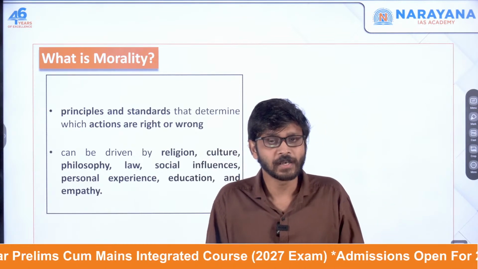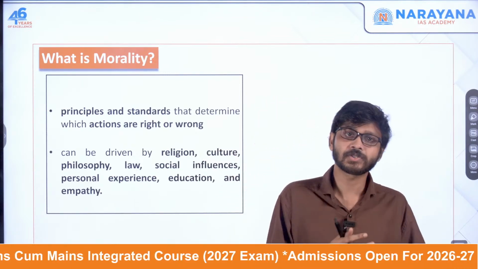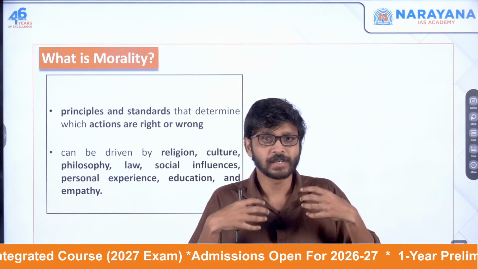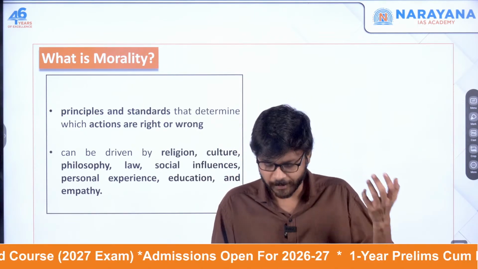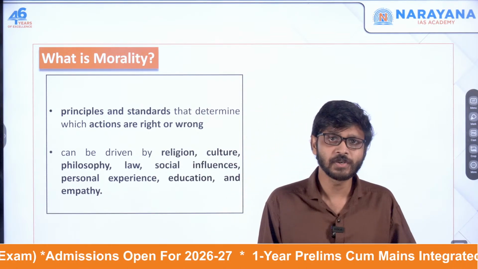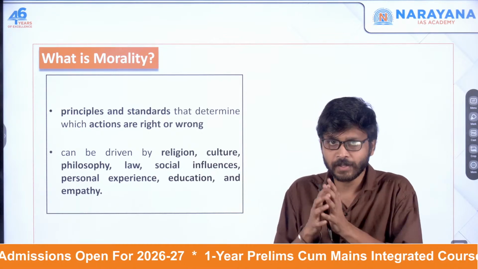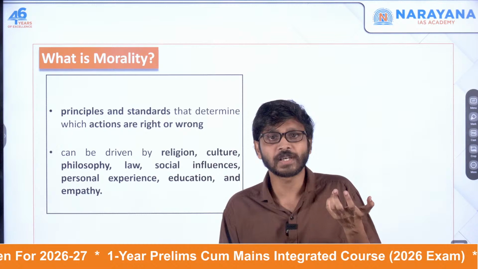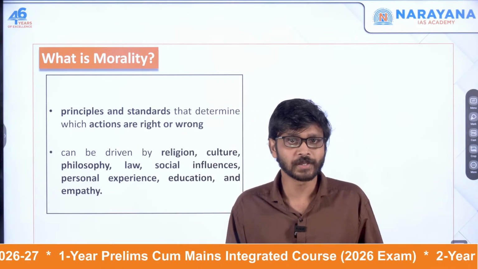Legal systems also often affect moral standards. Personal experience, like our teachers, our books, or when we travel, is also very important. And empathy, understanding the feelings of others, also plays a big role in morality.